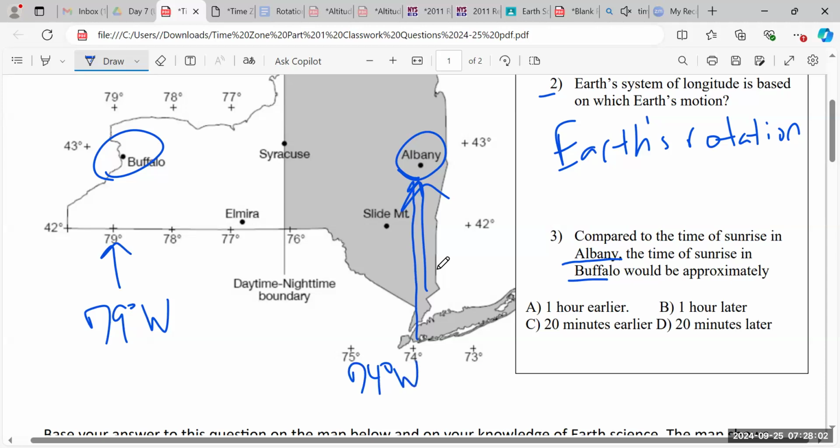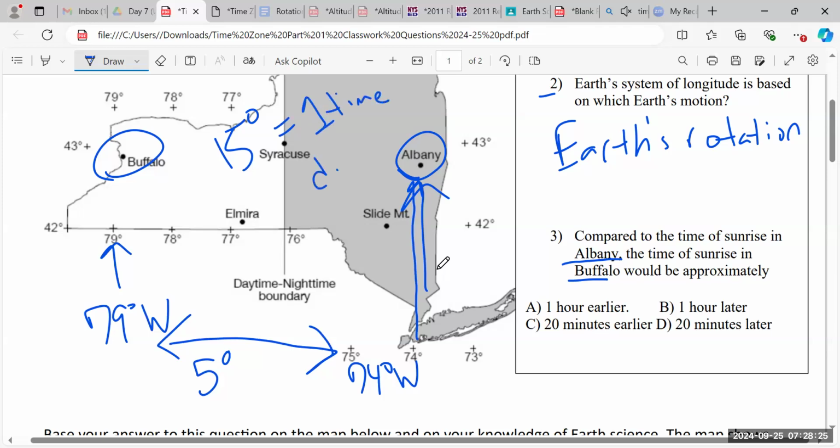So are they 15 degrees apart from each other? No, they're not. So because they are not 15 degrees apart from each other, how many degrees are they apart? Only 5 degrees. We learned in class that 15 degrees separation, right, would equal a 1 hour time difference. All right. So we could already remove choice A and B. Sunrise is not going to be an hour apart, right? They're not 15 degrees apart from each other.